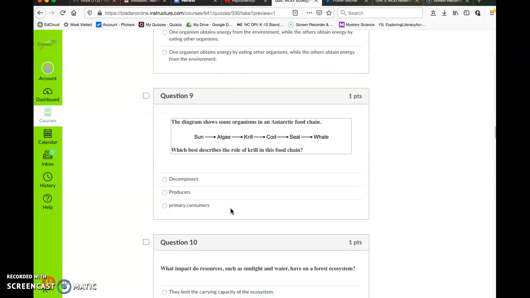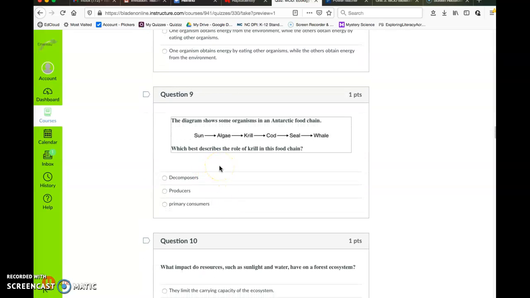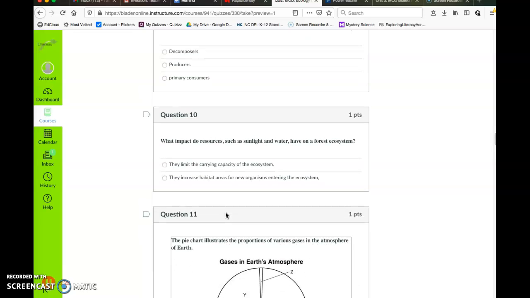Question number 9. The diagram shows some organisms in an Antarctic food chain: sun, algae, krill, cod, seal, whale. Which best describes the role of krill in the food chain? Decomposers, producers, primary consumers.